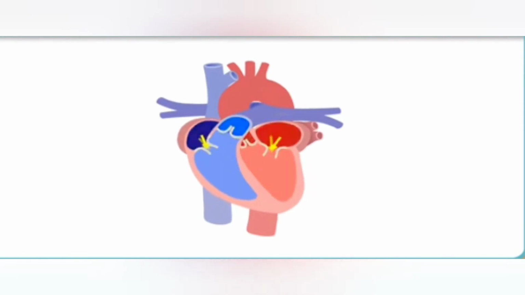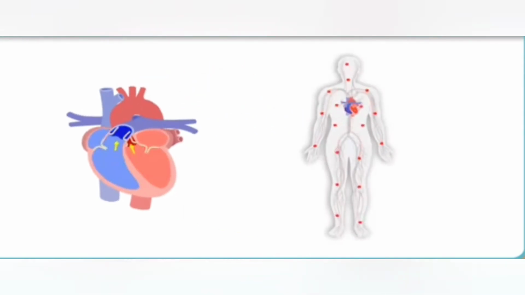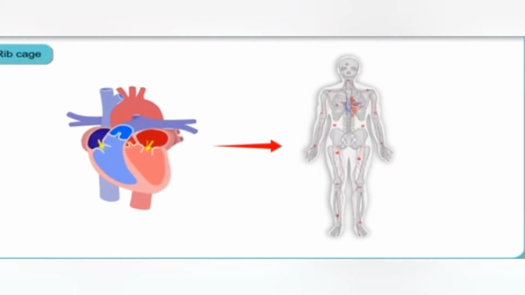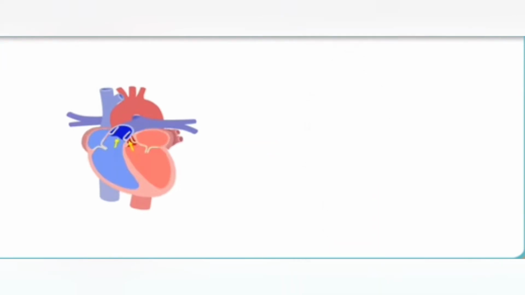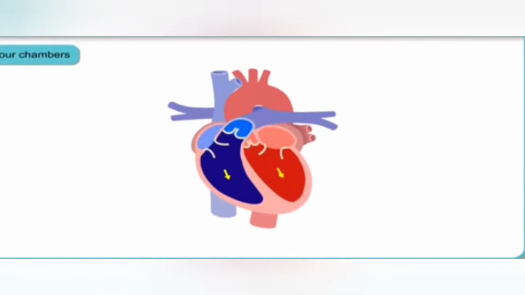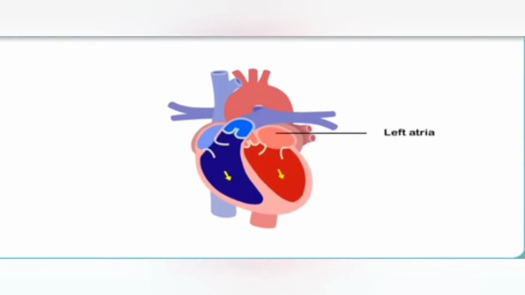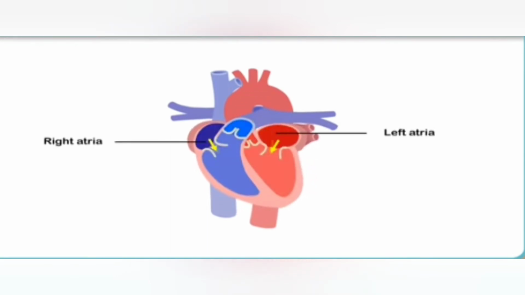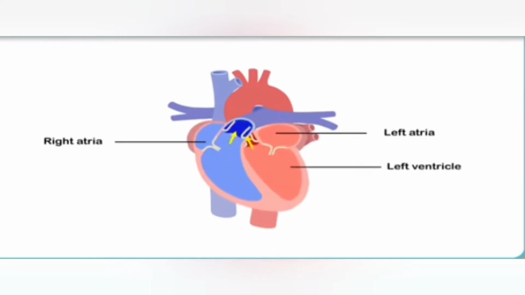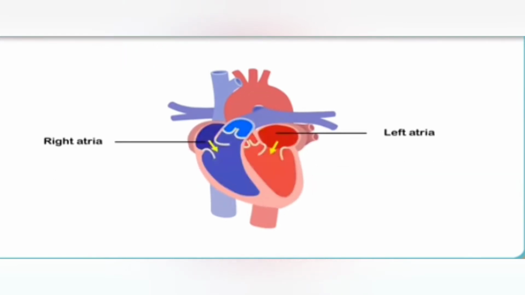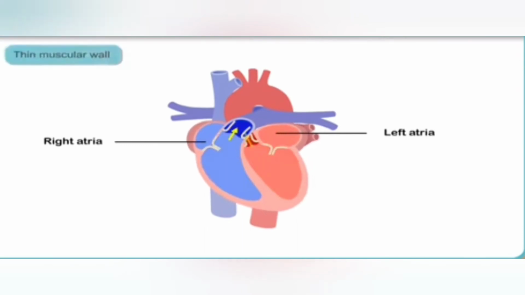It is enclosed in a double membrane called the pericardium, filled with pericardial fluid. It is formed of four chambers. The two anterior chambers which receive blood are the auricles, and the two posterior distributing chambers are called ventricles. In between these chambers are door-like valves which allow blood to flow in one direction only, that is from the auricles to the ventricles, and reverse flow of blood is prevented by these valves.